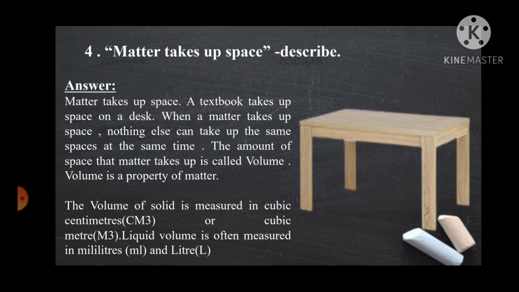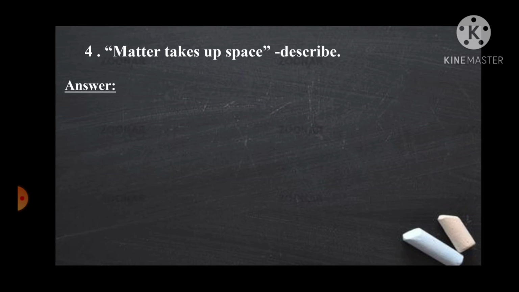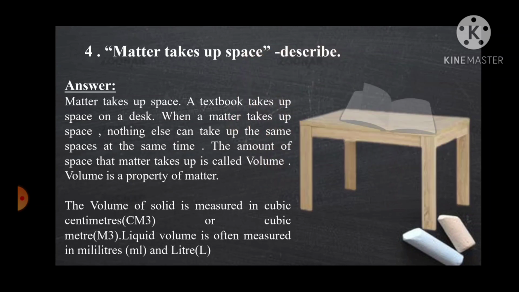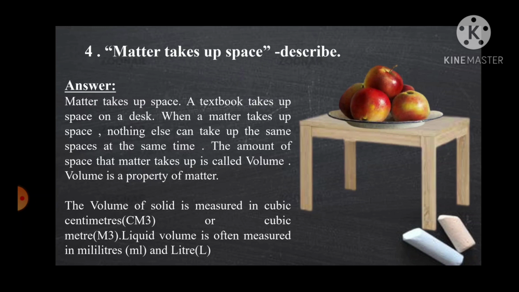So you can remove the book, bring your plate onto the table, and eat. The amount of space taken up by your plate is the volume of that plate. So what is volume of matter? The amount of space that is taken up by matter is called volume, and volume is one of the properties of matter. So let's move on to the next part.